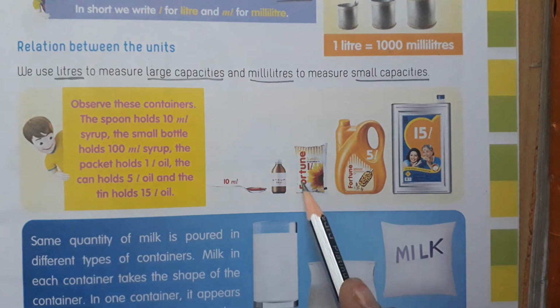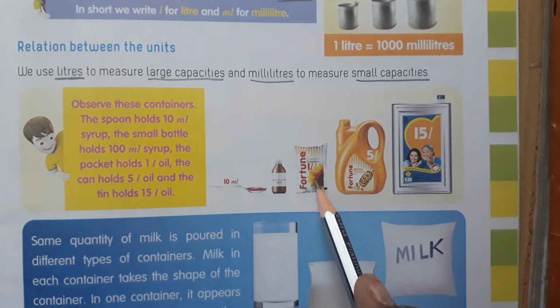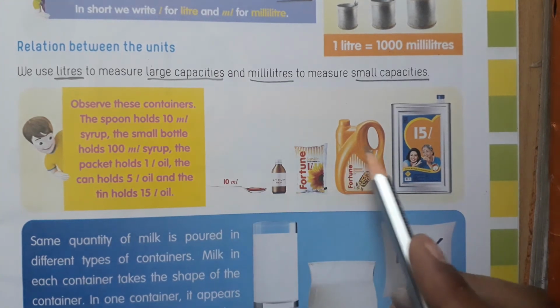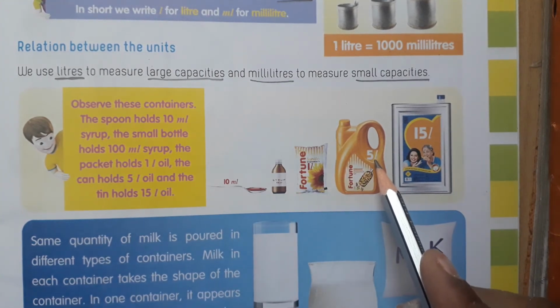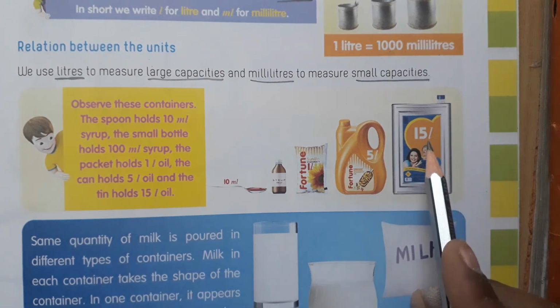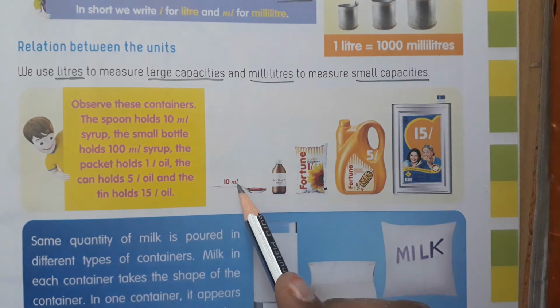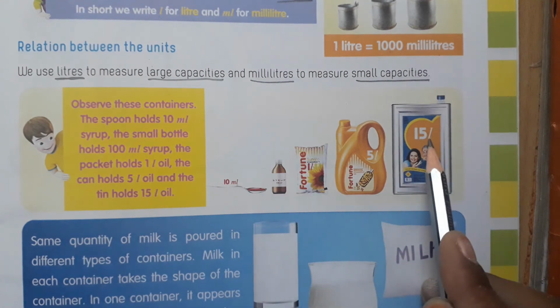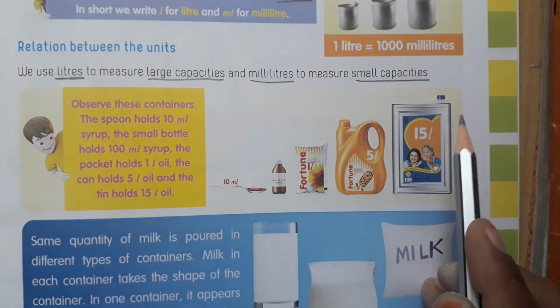This is the oil packet, which can hold 1 liter of oil. The can holds 5 liters of oil and the tin holds 15 liters of oil. So milliliters are used for small capacities and liters are used for large capacities.